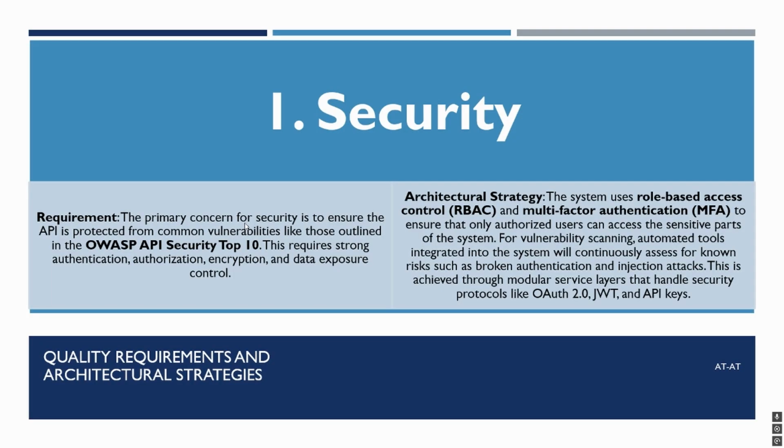Security. Requirements ensure API protection against vulnerabilities such as broken authentication and excessive data exposure. Architectural strategy. The system uses role-based access control and multi-factor authentication to limit access. The system performs continuous vulnerability scanning using modular service layers that handle security protocols like OAuth 2.0, JWT tokens, and API keys. Quantifiable measurements. 99% of critical vulnerabilities identified automatically without manual intervention.